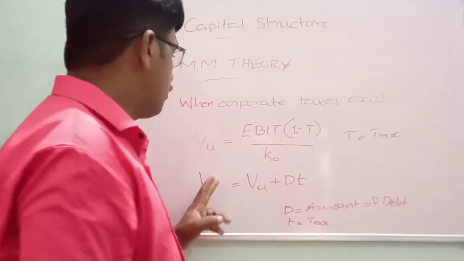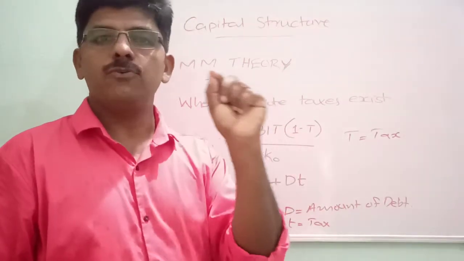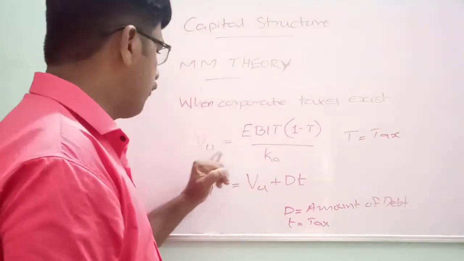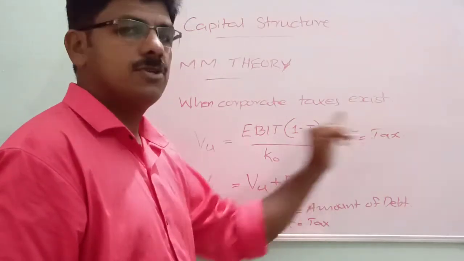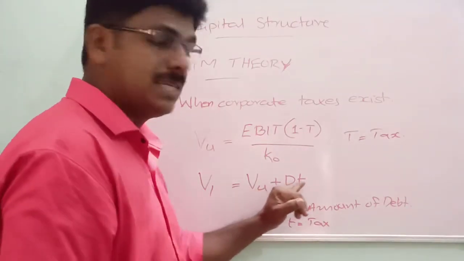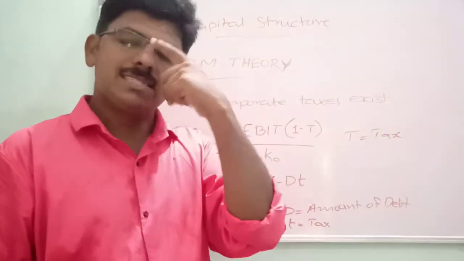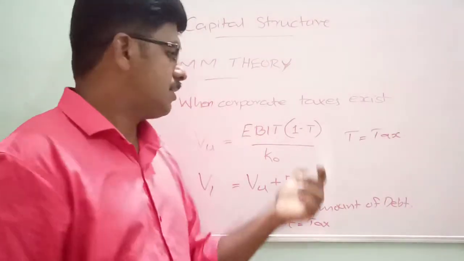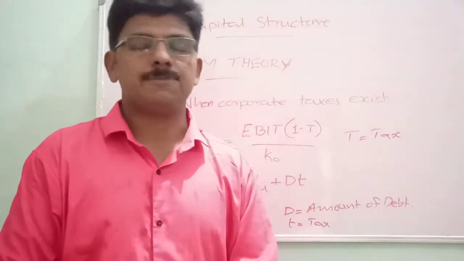By using these two formulas, we can calculate the value of firms. Value of unlevered firm is equal to EBIT into 1 minus T divided by KO, where T is the tax rate. Value of a levered firm VL is equal to value of unlevered firm plus DT. D stands for amount of debt and T stands for tax rate. So by using these two, we can calculate the value of firms.